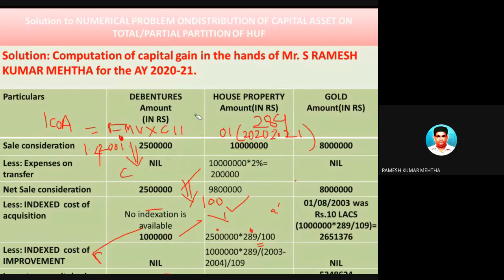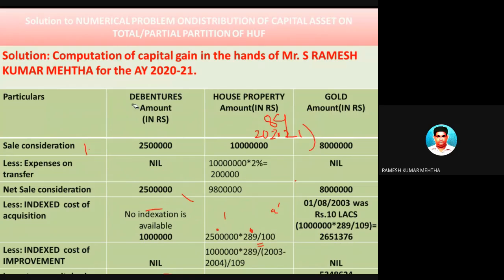Because this improvement was taken in the year 2003-2004, and it is a long term capital asset, and for a long term capital asset, in many of the cases indexation has to be done. For short term capital assets, you should not do indexation, but for long term capital assets like house property and specified ones, you have to do it. So in this case we are not talking about cost of improvement, we are going to talk about indexed cost of improvement.